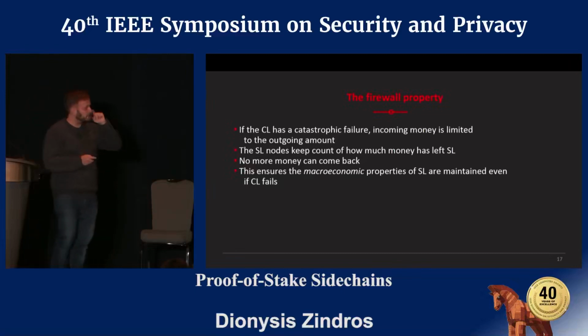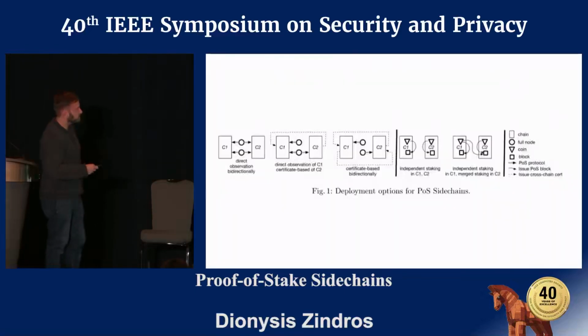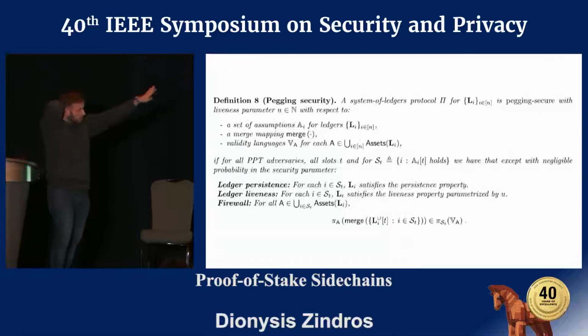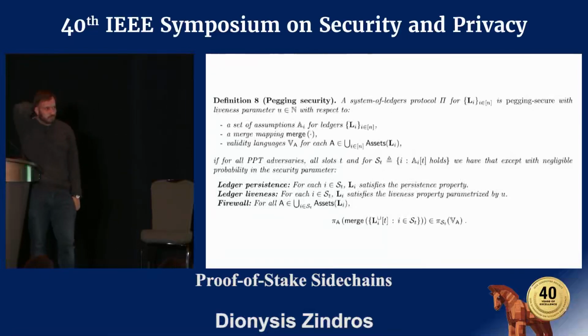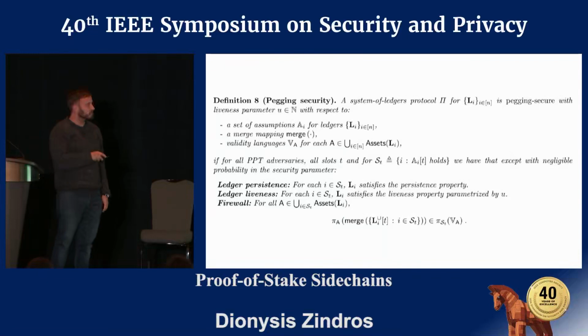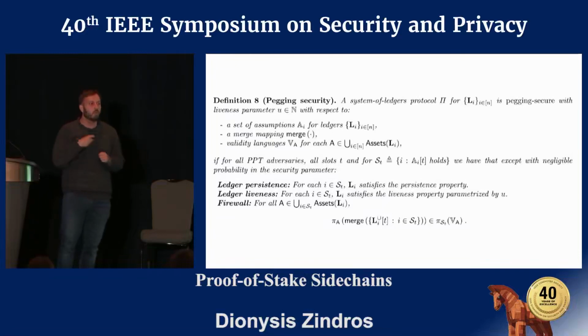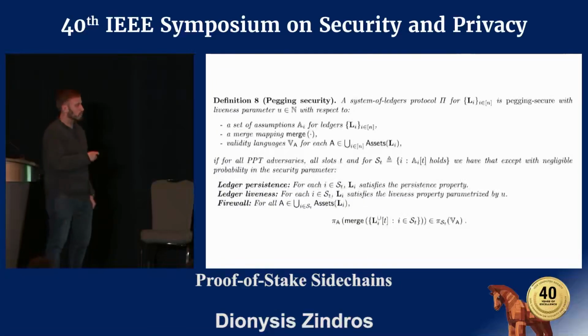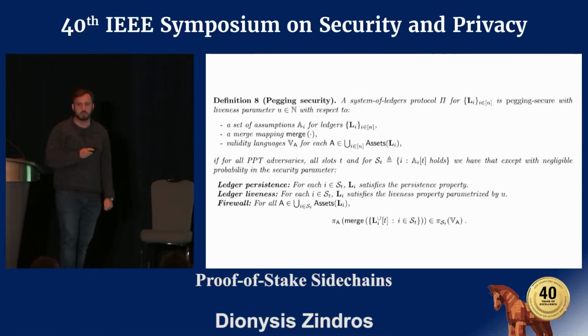And I have it as an extra slide here at the end. So I'm not going to read that, but I invite you to go to our paper and read this definition. I think it's very interesting because this is something that we recommend that researchers adopt when they want to prove cross-chain transfer security. So we have very interesting formalism and mathematics going on here, and I would be very happy to see that being adopted in other papers. I think it's a very useful formalism.